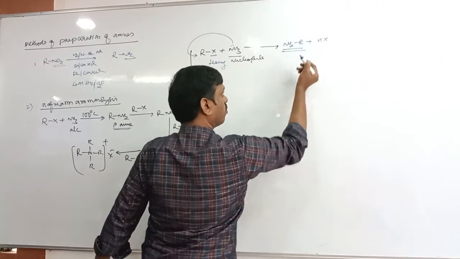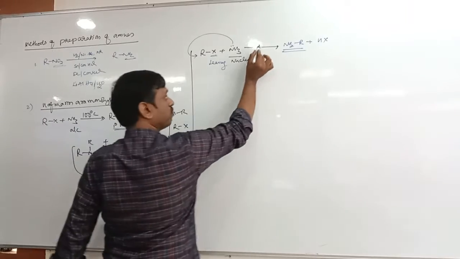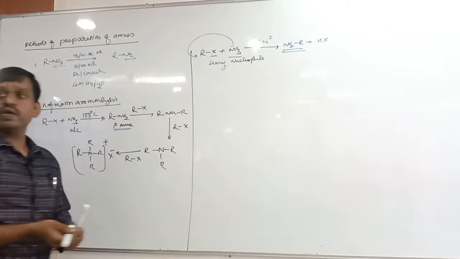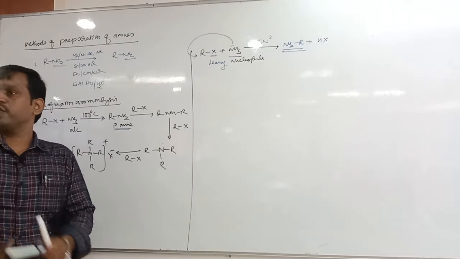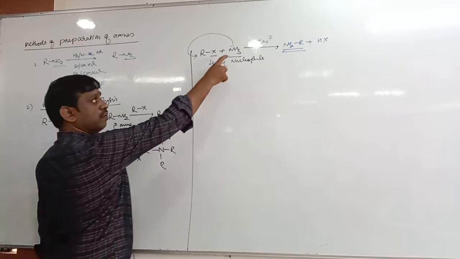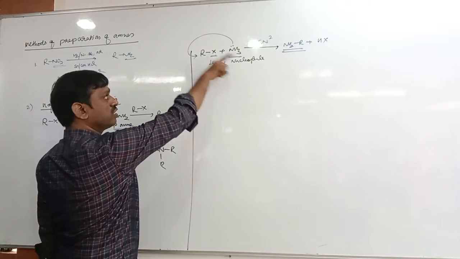Do you remember in which reaction this kind of attacking of nucleophile takes place? SN2 reaction. Therefore, Hoffman ammonolysis follows SN2 mechanism, because here ammonia is a nucleophile. It attacks from the back side, or opposite side, of the leaving group.